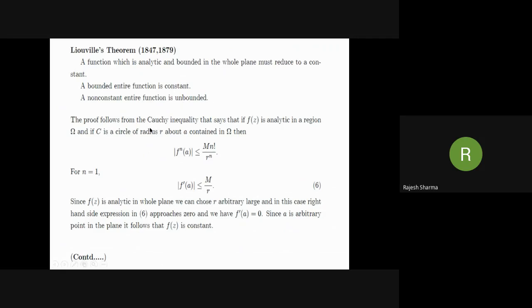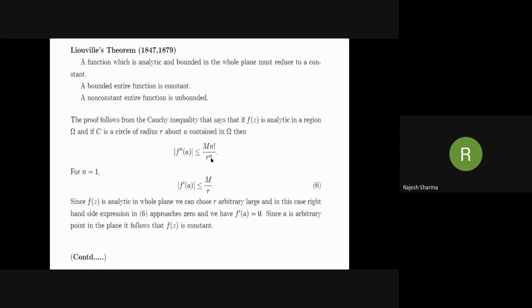Now the proof of this theorem follows from the Cauchy inequality, which says that if f(z) is analytic in a region omega, a is any point in omega, and C is a circle about a contained in omega of radius r, then the modulus of the nth derivative at the point a is less than or equal to M n factorial over r raised to the power n.